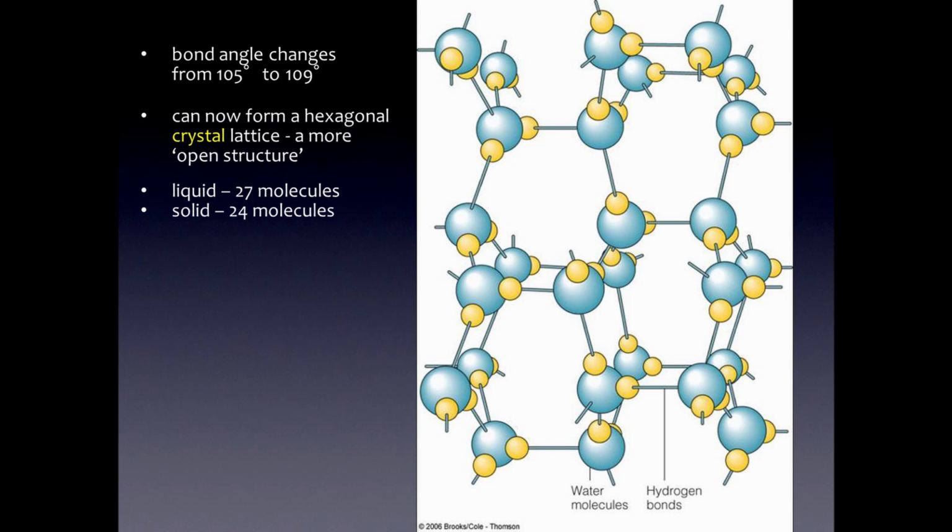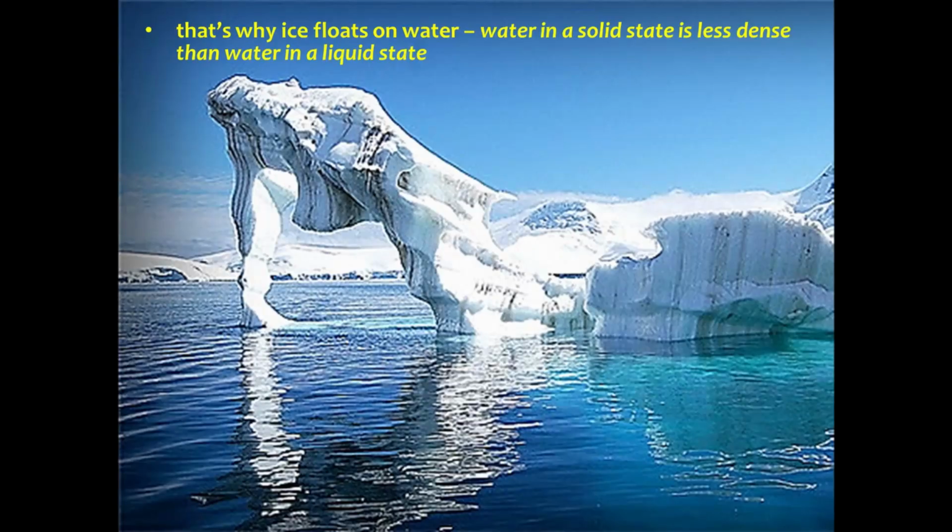We have fewer molecules present than we would have in an equal size parcel of water, and it makes for a solid that's less dense than its liquid form. And this is why ice floats in water. This is why if you have a drink, the ice floats on top of your drink. Water in a solid state is less dense than water in a liquid state.